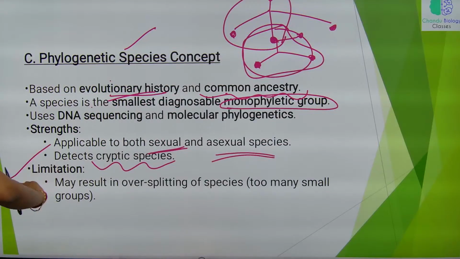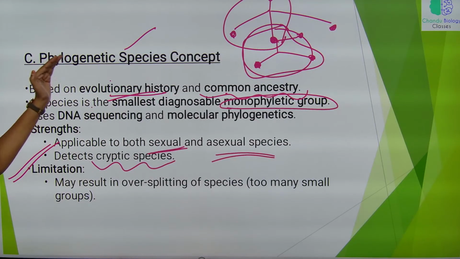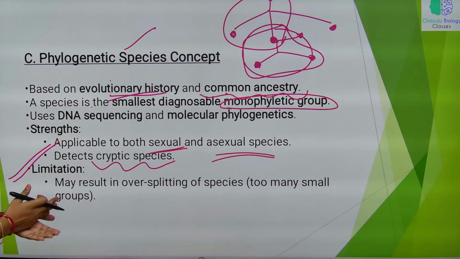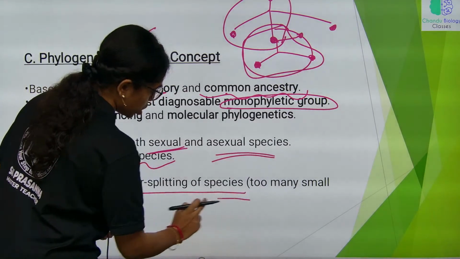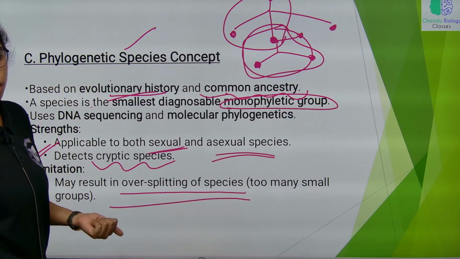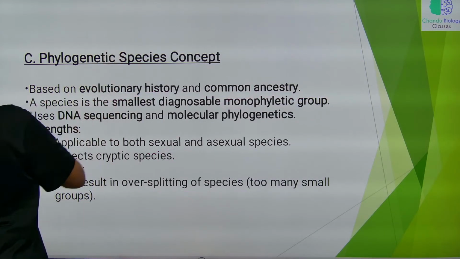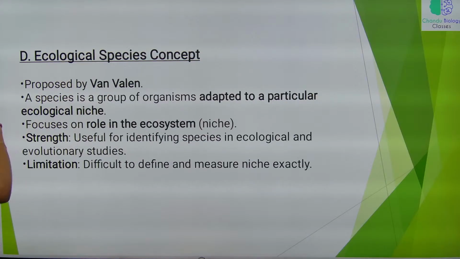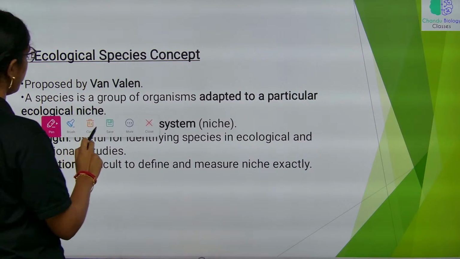The major limitation of the phylogenetic species concept is that it may result in oversplitting of species, too many small groups. And then, the ecological species concept. This is proposed by Van Valen.